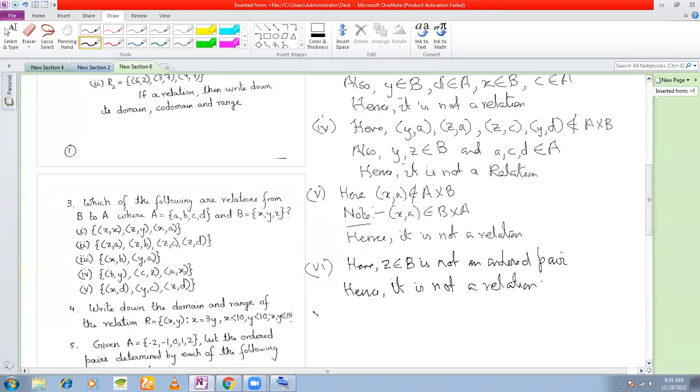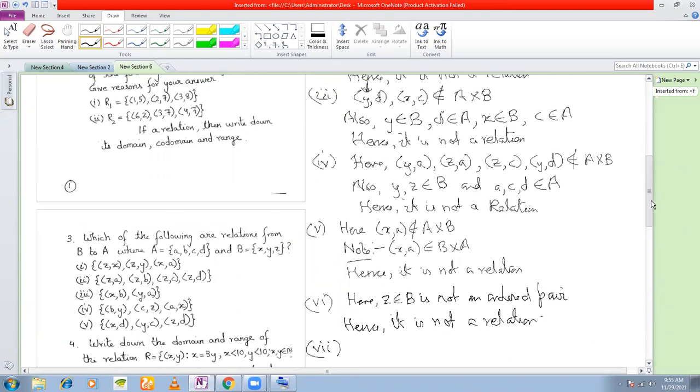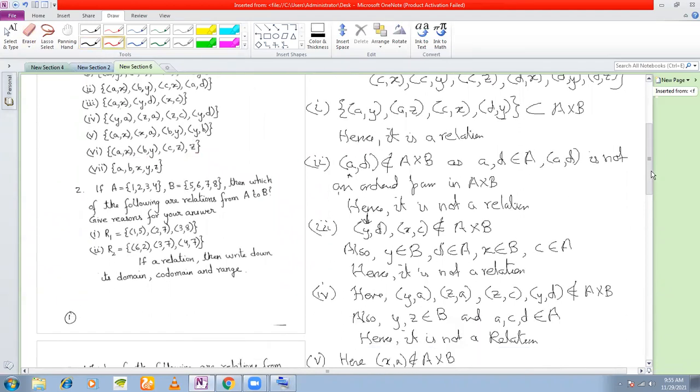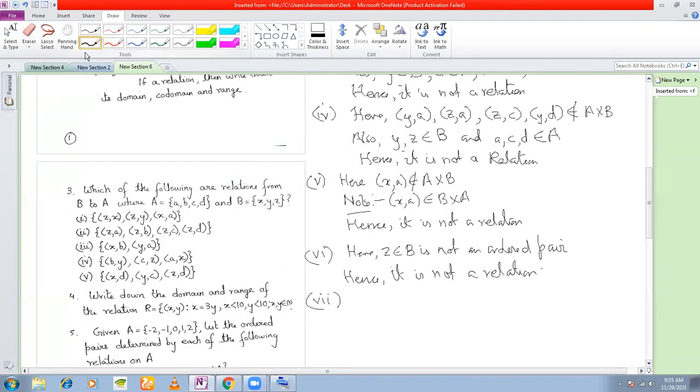Okay. Number 7. Number 7, is it a relation? No, sir. Why is it not a relation? Because each element is not an ordered pair. Hence, it is not a relation.